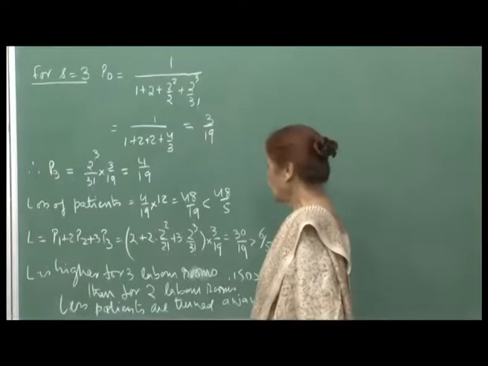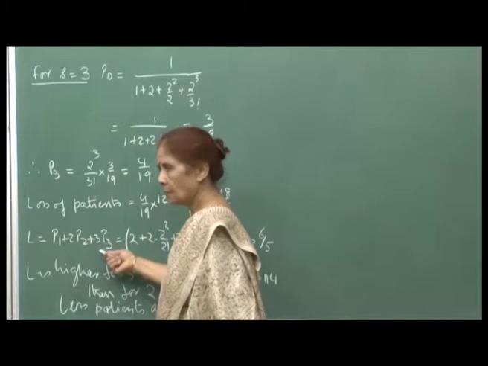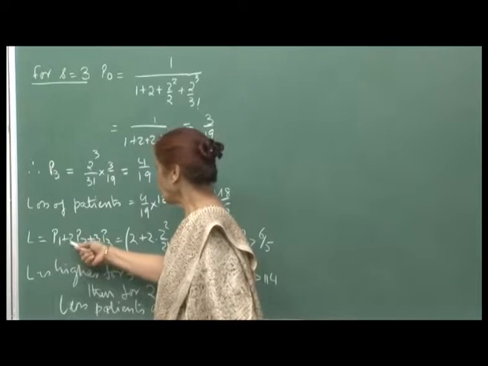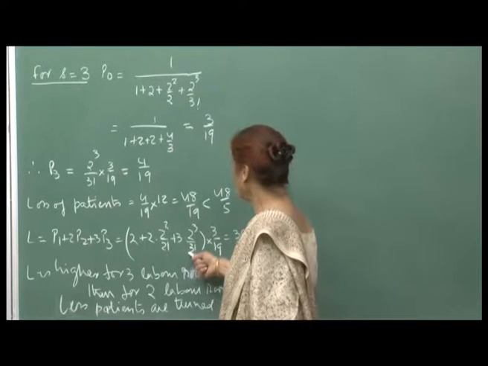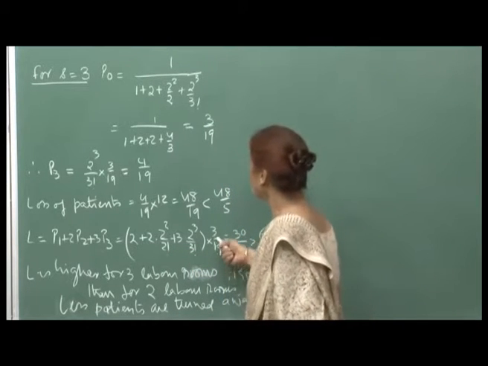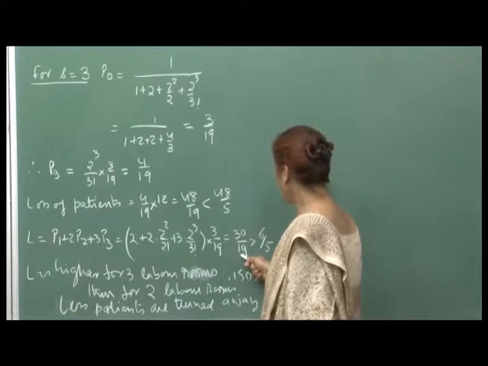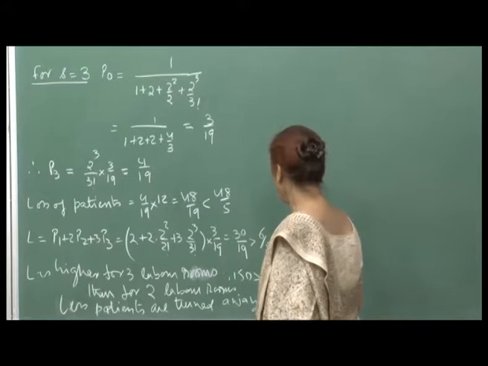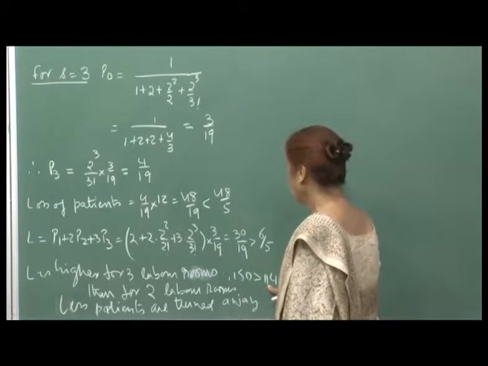Okay. So, with 3 labor rooms, the average number of patients present in the hospital in the maternity ward, L, will be given by P 1 plus 2 P 2 plus 3 P 3, and so that will be this number into 3 by 19, which is your P 0, and so this turns out to be 30 by 19, which is much higher than 6 by 5, because this will be 150 and this is 114.